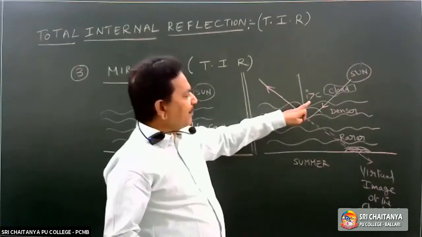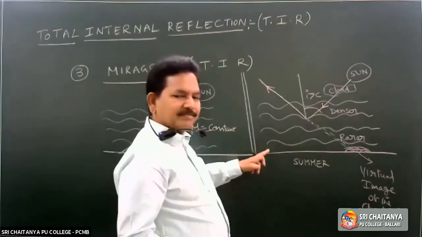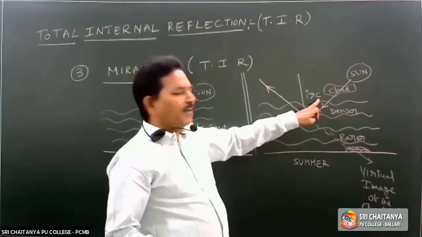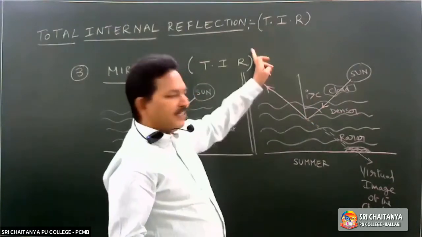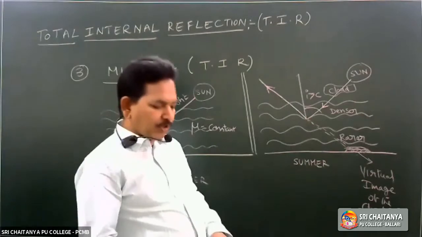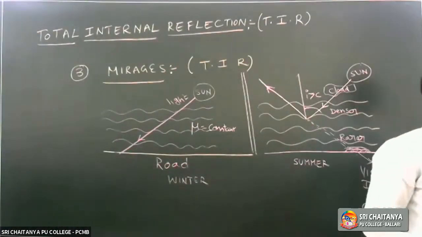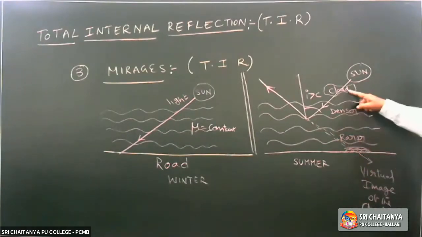If the angle of incidence is less than the critical angle, it will reach us. A refracted ray will be there. But if the angle of incidence is greater than the critical angle, the light ray is reflected back into what medium? Into the denser medium itself. Then a virtual image will be formed. Virtual image of what?